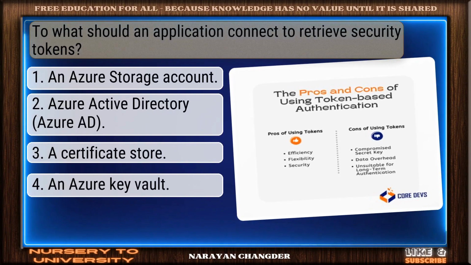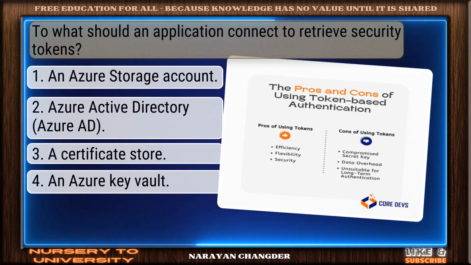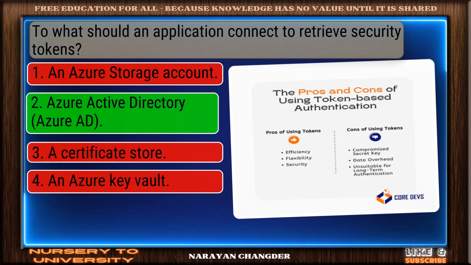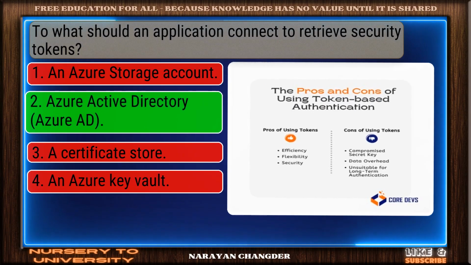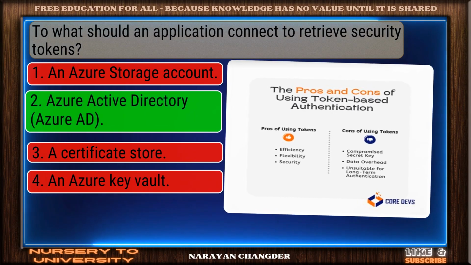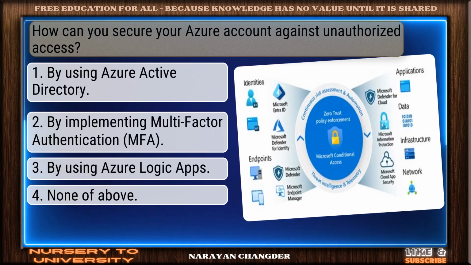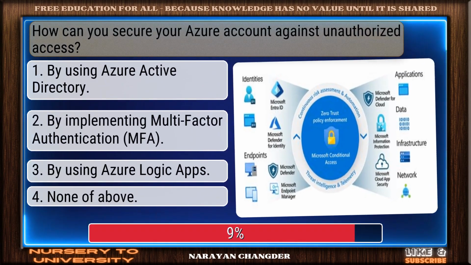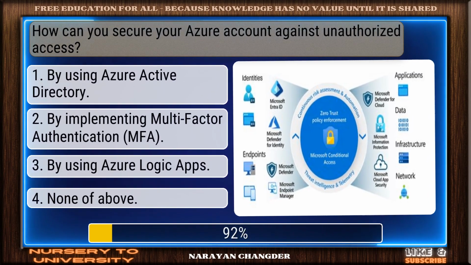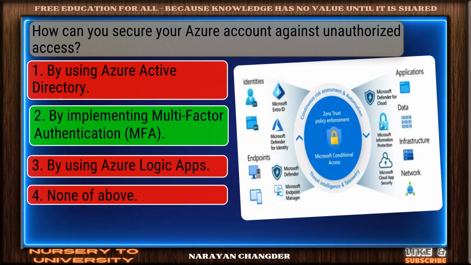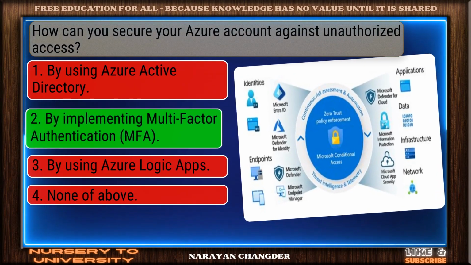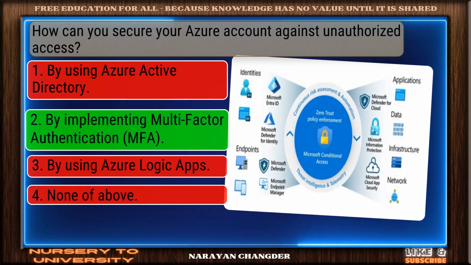Question number 3. To what should an application connect to retrieve security tokens? Right choice. Azure Active Directory is the best answer. Question number 4. How can you secure your Azure account against unauthorized access? Well done. By implementing multi-factor authentication is the right choice.